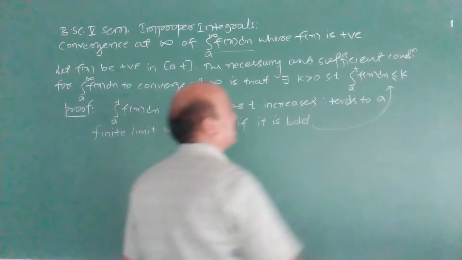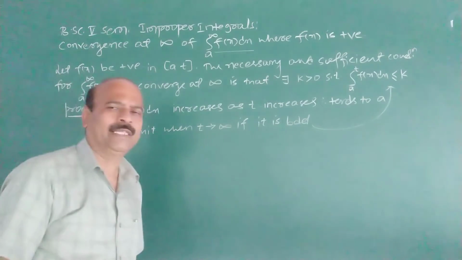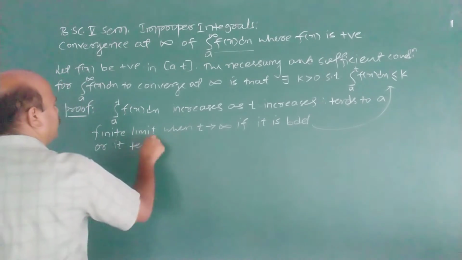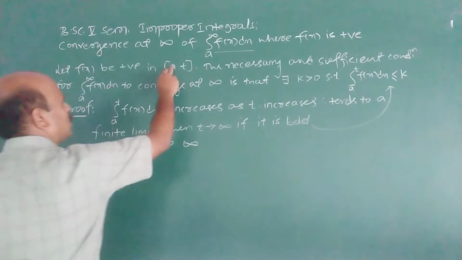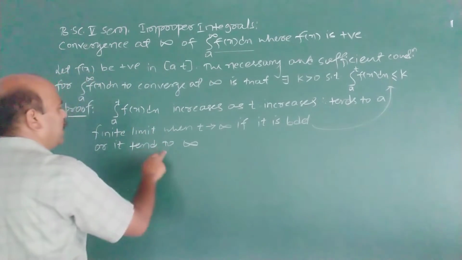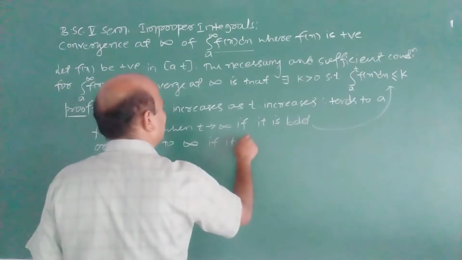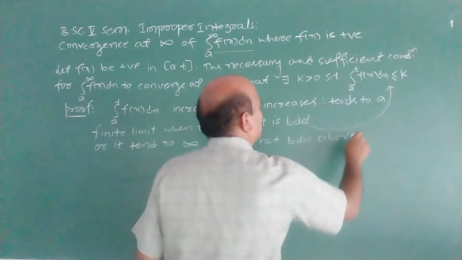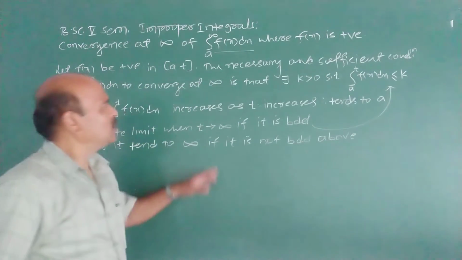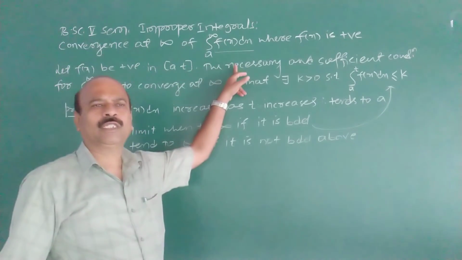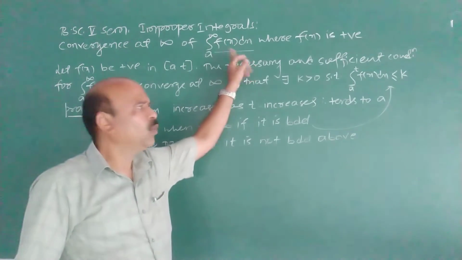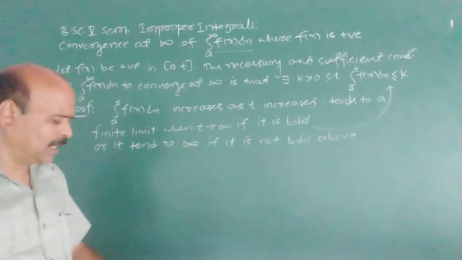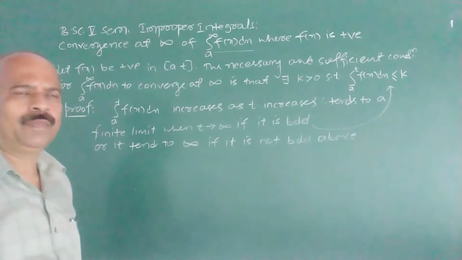That means there exists k so that the integral is less than or equal to k. Or it tends to infinity if it is not bounded above, because f(x) is positive. So the integral from a to infinity of f(x) dx converges, f(x) is positive, that is important, only when the integral from a to t of f(x) dx is bounded. This is the necessary and sufficient condition.